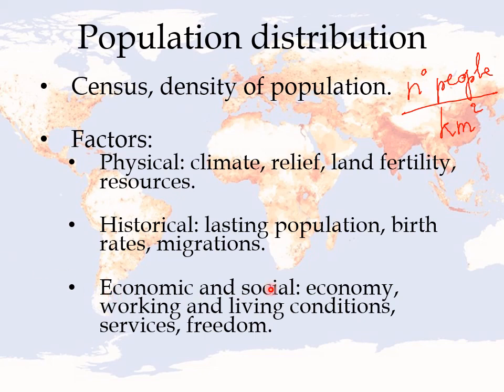And economic and social factors: the economy, the working and living conditions, services, freedoms. The better the situation these countries have, the more people will want to live there. And if the situation is bad, more people will leave these areas. And if the situation is extremely bad, they can even die. So the population will be lower.